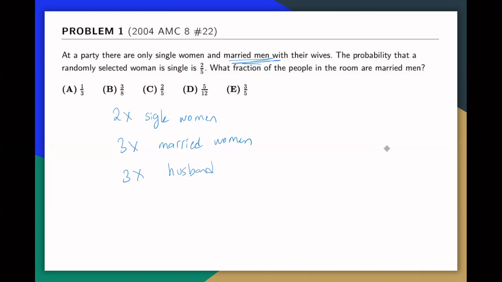Right? So then we want to find what fraction of the people in the room are married men. So we have 3x in total. That's our desired outcome. And the total outcome, which is the total number of people, is everything that we have so far. So 2x and 3x and 3x. So that should be 3x over 8x, which is 3/8. And that is choice B. So the first question, even though it is number 22, wasn't too challenging. You have to be careful with your numbers. So that was the first one.